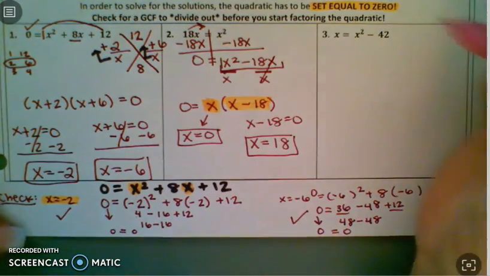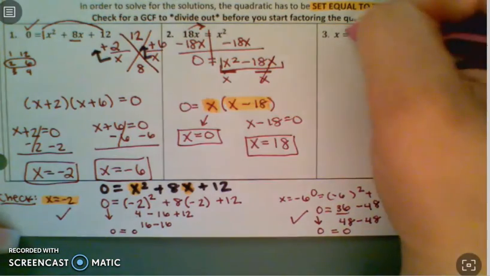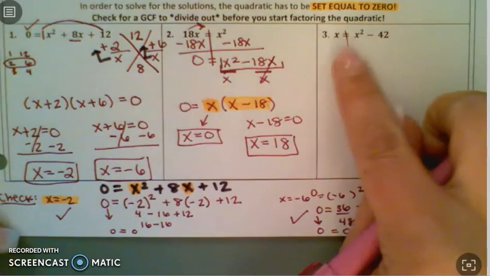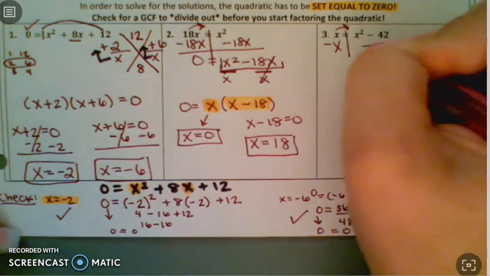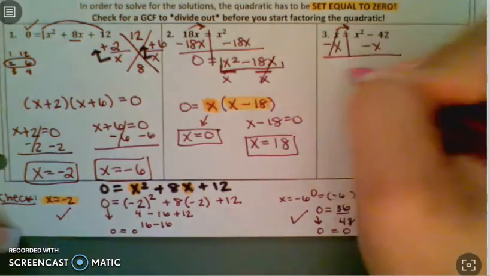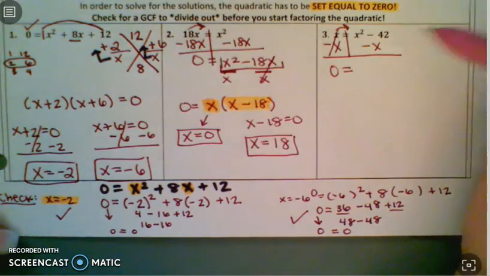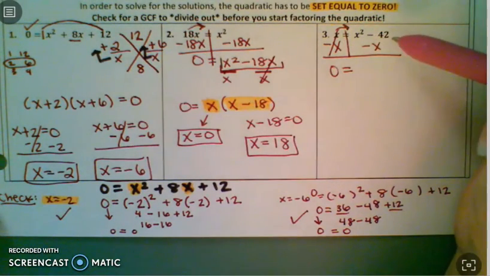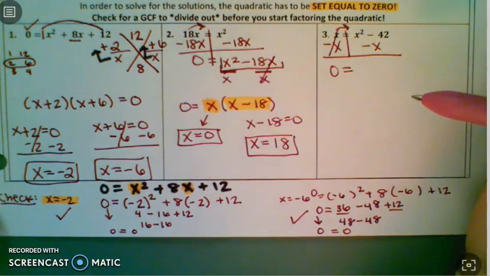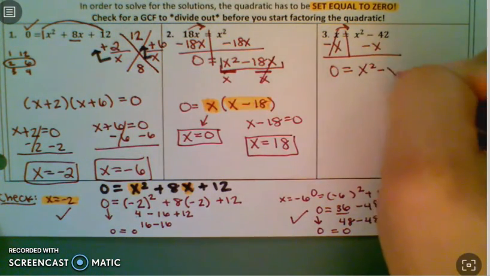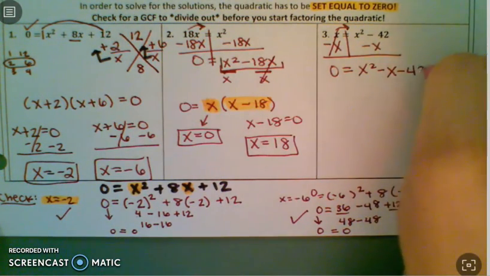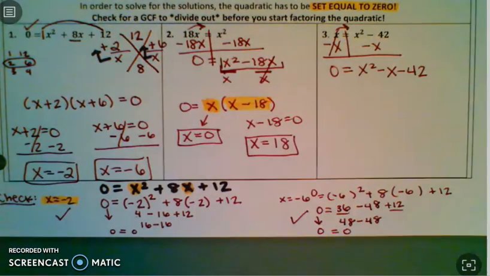Okay, on to number 3. It's still not equal to 0, so I need to do just like I did here and move this x to the other side. So I have to do that by subtracting it. So you have 0 equals, and now you have an x squared, a minus 42, and a minus x, but it has to be in standard form. That says x squared goes first, then your x, so minus x, and then your number, minus 42. Now it looks like what we've been factoring.